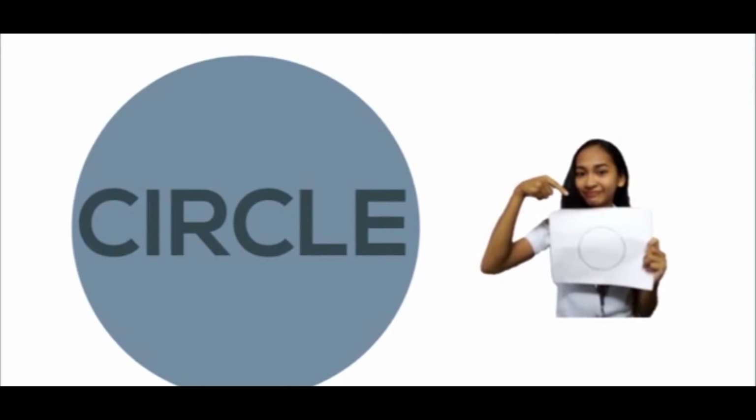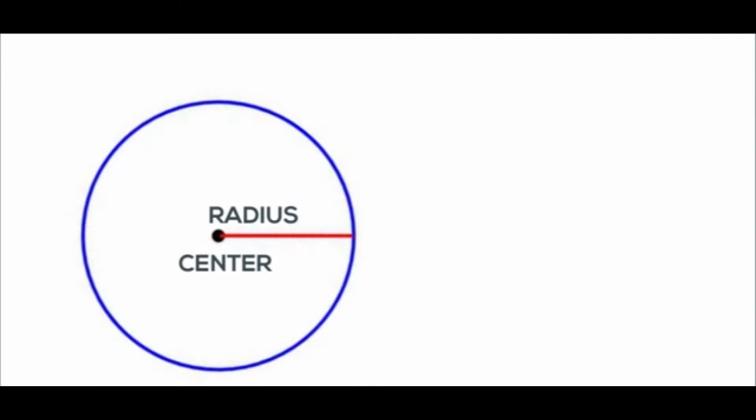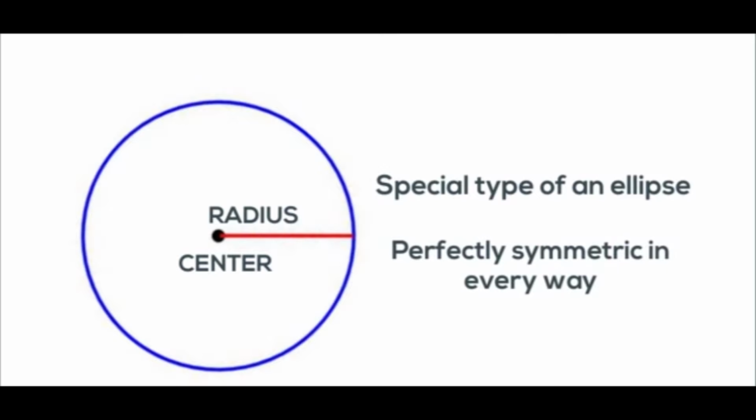Circle. A circle looks something like that. It is defined as a set of points that are equidistant, the same distance, from a certain point. This distance is called the radius of a circle. Circles are a special case of an ellipse. It's an ellipse that is not stretched in one dimension more than the other. It's perfectly symmetric in every way.